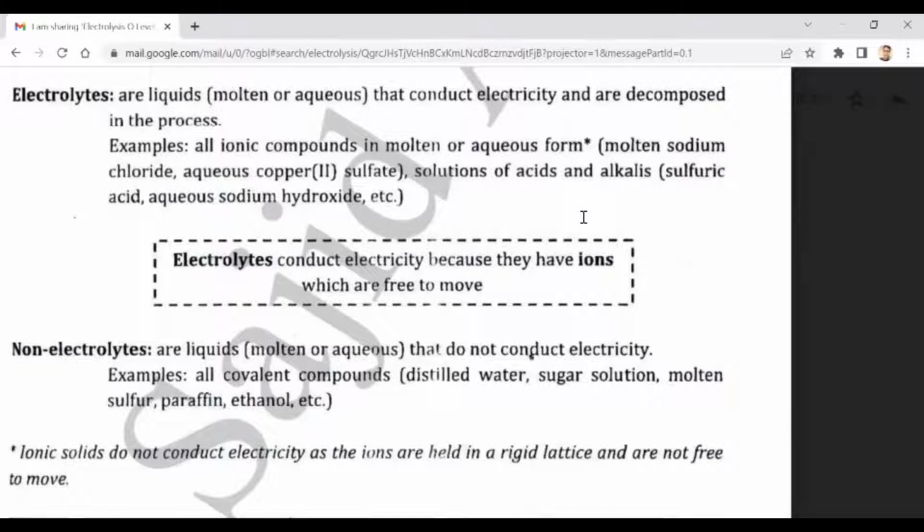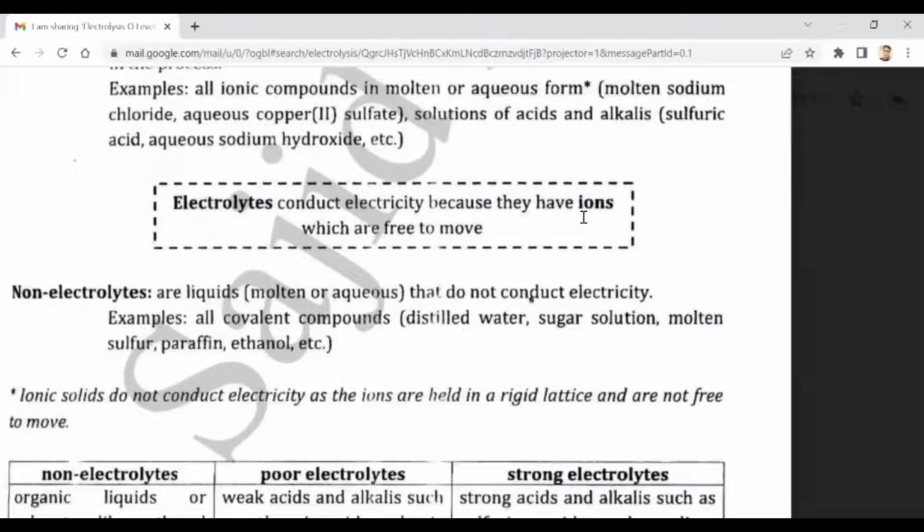We have already discussed, when we did the topic of chemical bonding, that ionic compounds conduct electricity in their molten state or in their aqueous solutions because they have free moving ions. Acid solutions also conduct electricity because of free moving ions. Alkalis and their solutions also conduct electricity because of their free moving ions. They are all called electrolytes. Okay, beta?